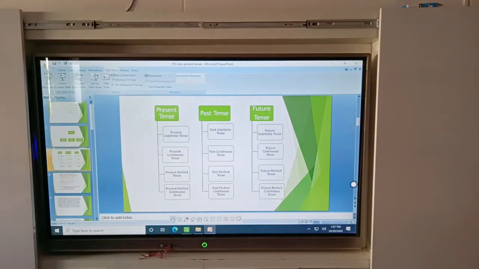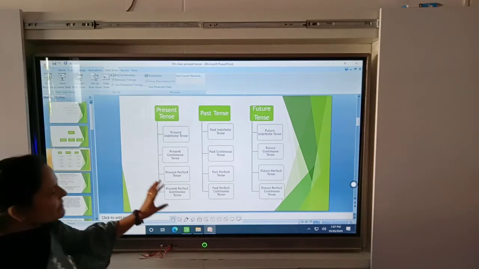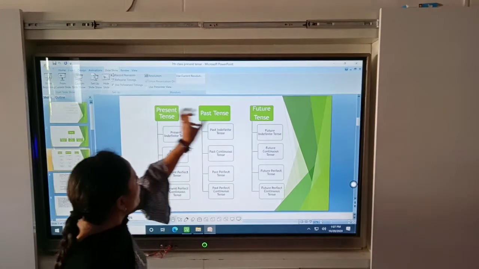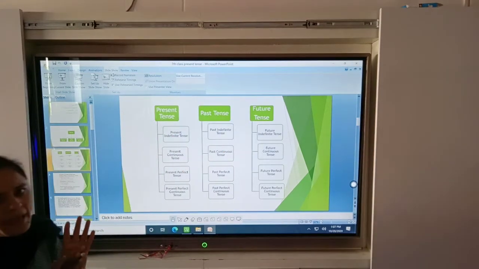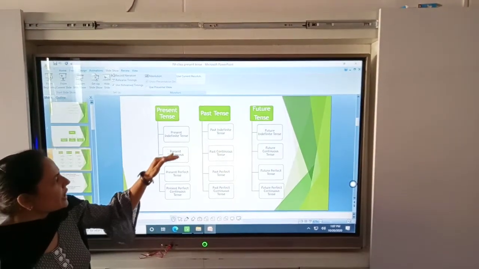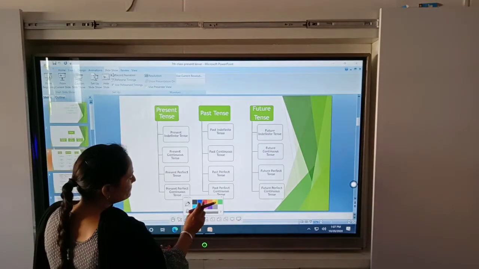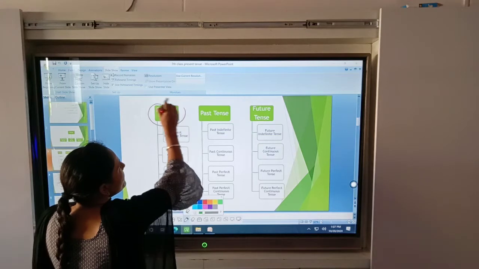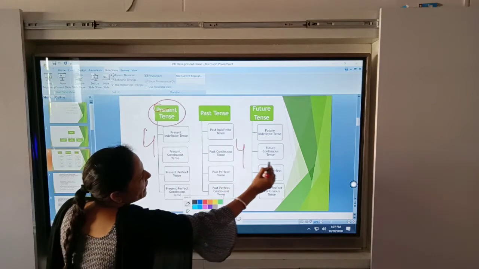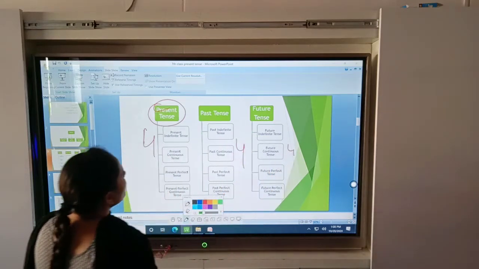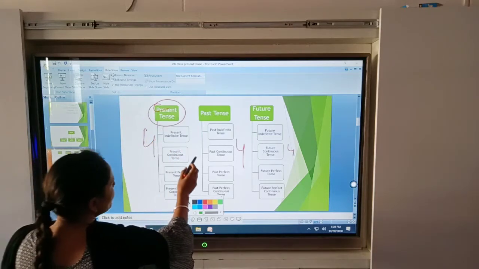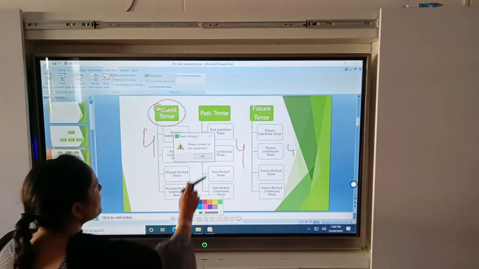There are 12 tenses in English. The major tenses are present, past and future. Every tense has four aspects. The present tense has present indefinite, present continuous, present perfect and present perfect continuous.